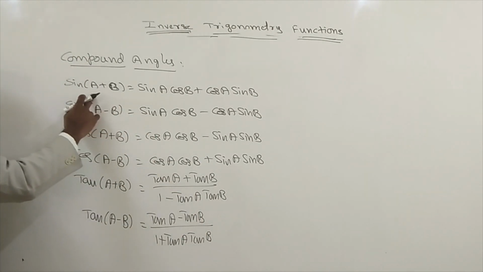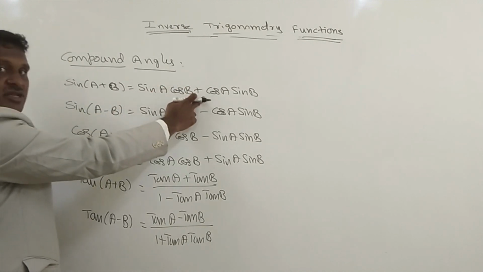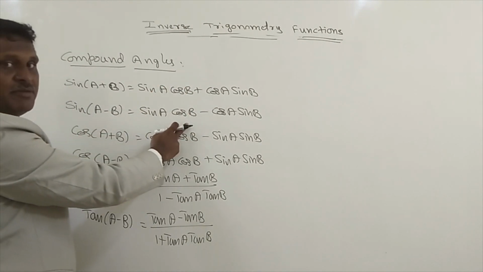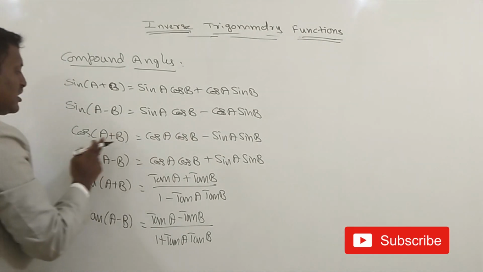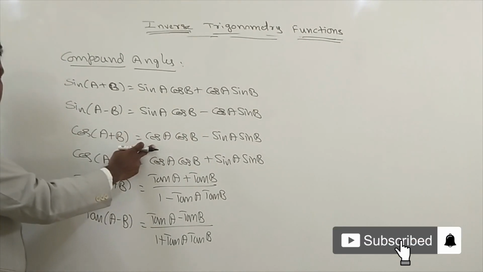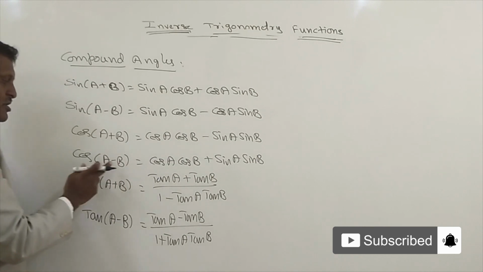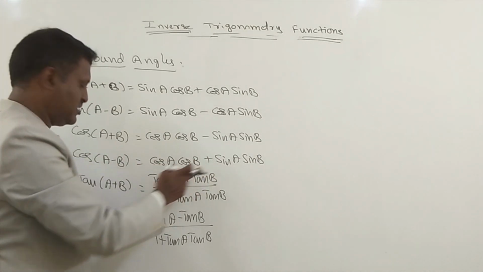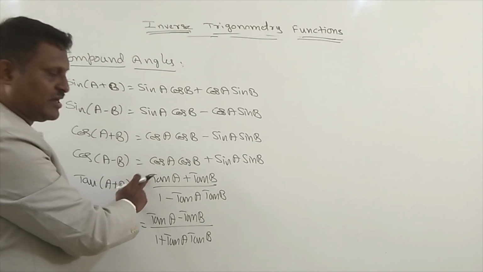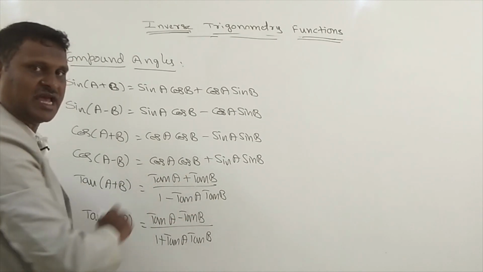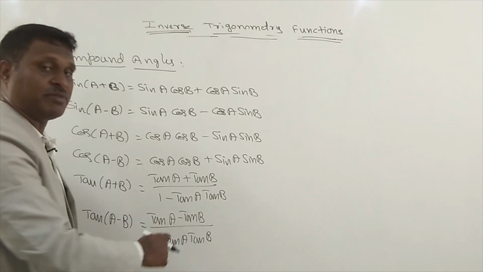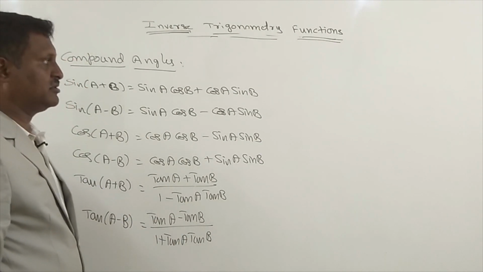Sin of A plus B formula: sin A cos B plus cos A sin B. Sin of A minus B formula: sin A cos B minus cos A sin B. Cos of A plus B formula: cos A cos B minus sin A sin B. Cos of A minus B formula: cos A cos B plus sin A sin B. Tan of A plus B formula: tan A plus tan B by 1 minus tan A tan B. Tan of A minus B formula: tan A minus tan B by 1 plus tan A tan B.